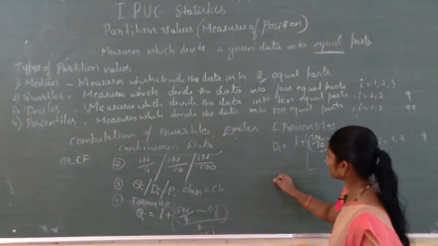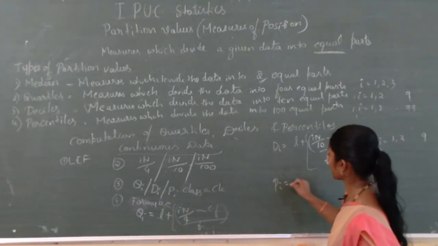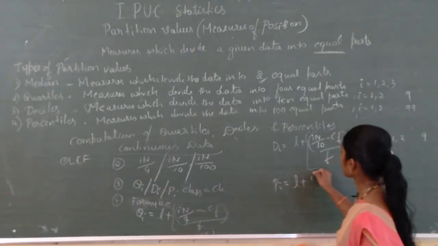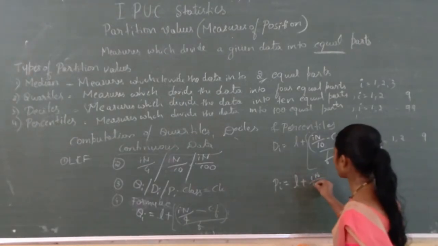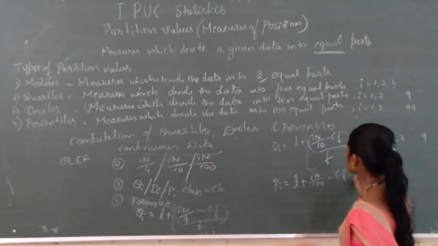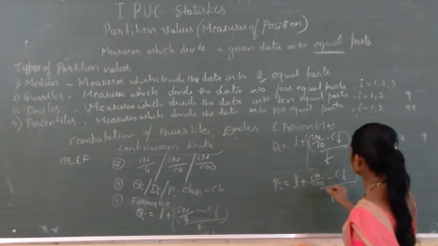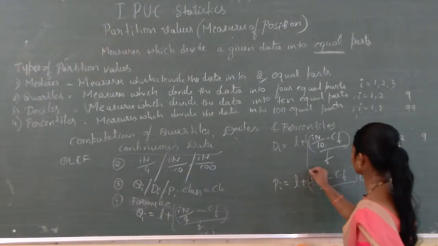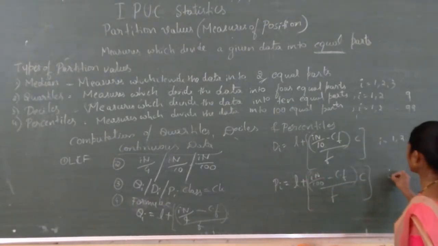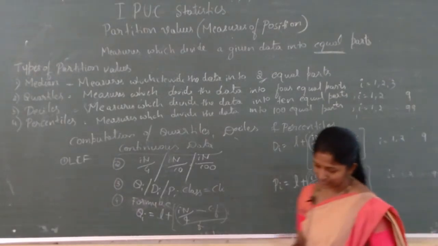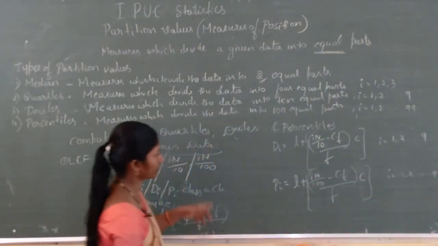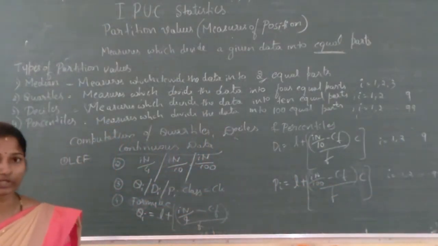Next, percentile Pi is equal to L plus i into n divided by 100 minus Cf, divided by F, into C. Here i is equal to 1, 2, 3, and so on up to 99. So, till this much I have written the formulas.